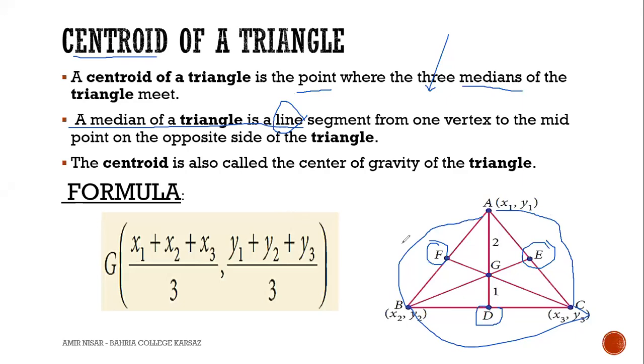So, I repeat again, what is centroid? Centroid is a point where the medians meet or intersect. You can see that all these three medians intersect at this point, and the name of that point is G, and this G is called the centroid of the triangle. Median is a line segment that joins a vertex and the midpoint of the side opposite to that vertex.